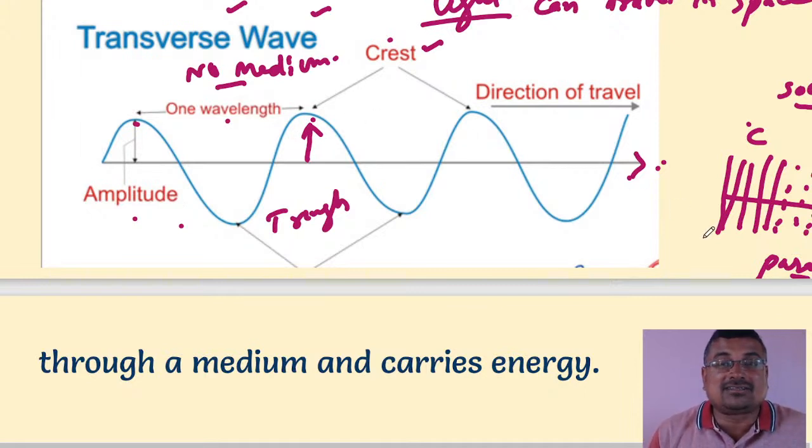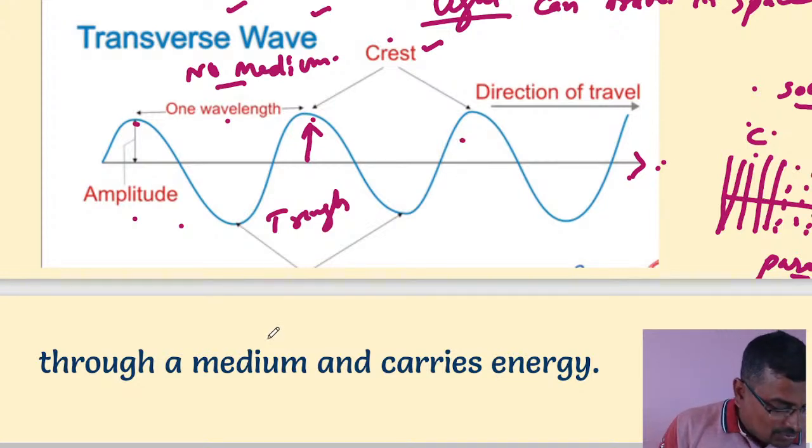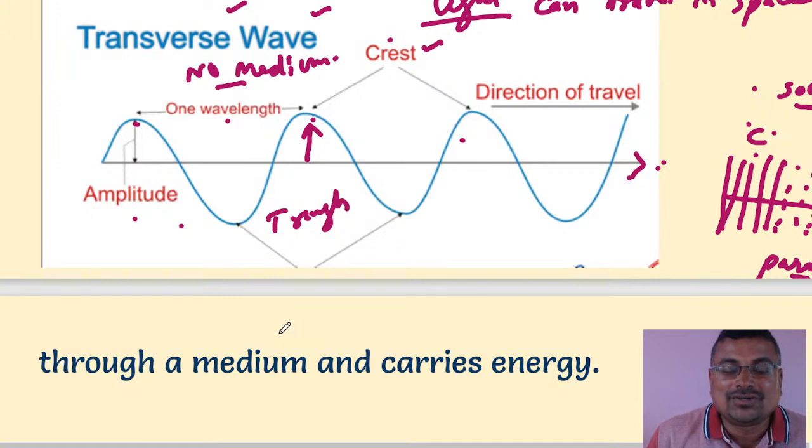As far as sound is concerned, as far as longitudinal waves are concerned, they form compression and rarefaction. When particles are very close and density is high, that is called compression. When the particles are far away and the density is low, that is called rarefaction. And sound needs a medium to travel. Here the direction is parallel and the speed of sound is less than the speed of light. So I hope, my dear friends, you understand this.